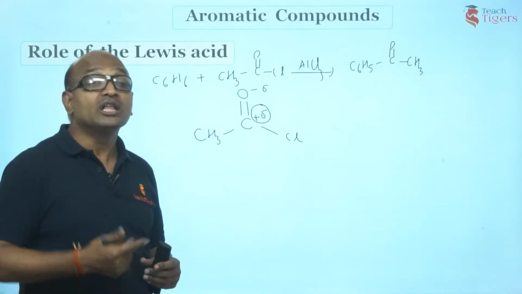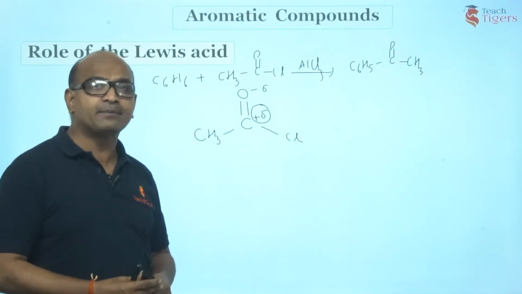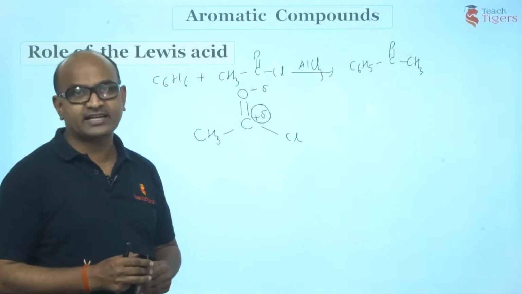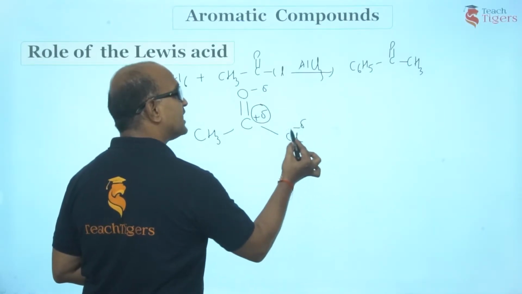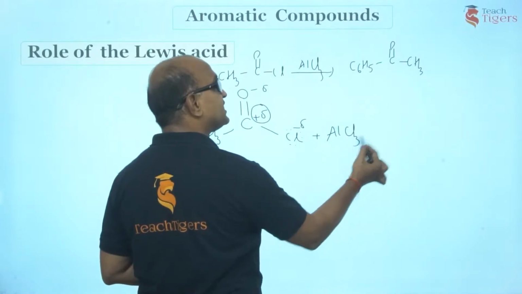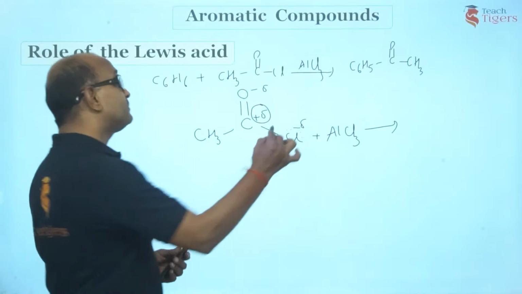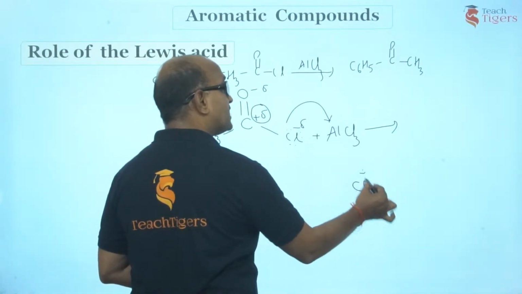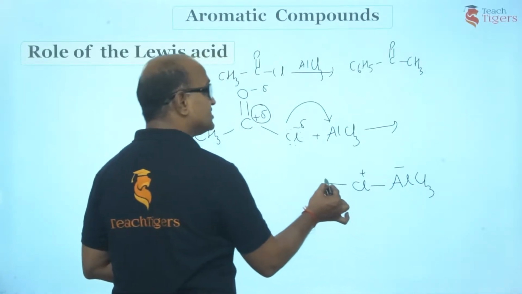Then what do we do? We enhance the electrophilic character of this carbon using a Lewis acid, as we did in Friedel-Crafts alkylation. So guys, what do we do? This chlorine has got partial negative charge and it has got lone pair electrons. I treat it with AlCl3. This is an electron pair acceptor. Chlorine donates electrons. Chlorine is going to get a positive charge, aluminium a negative charge, right? This is what we have,